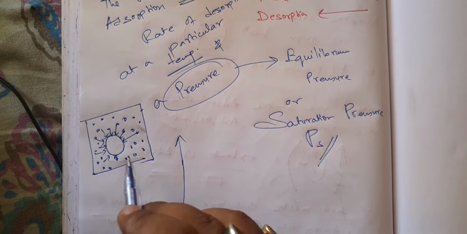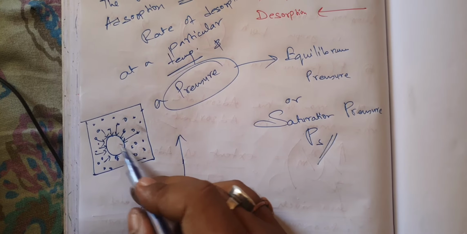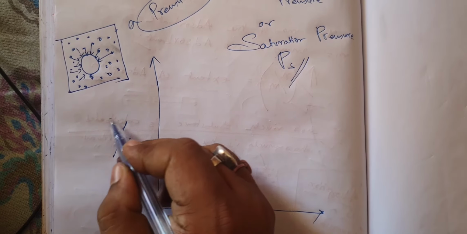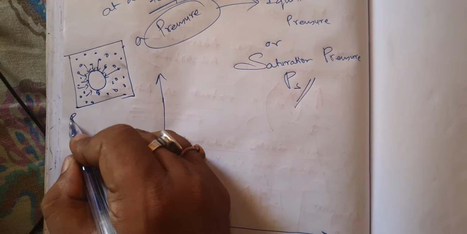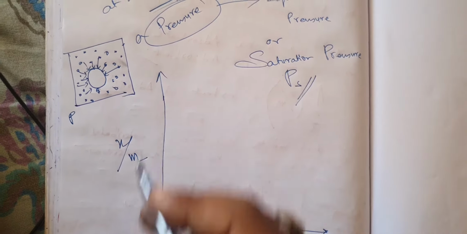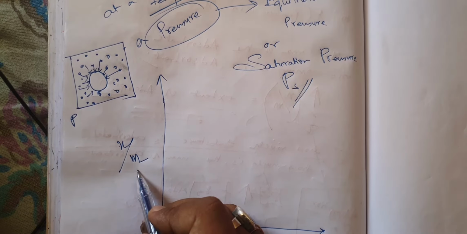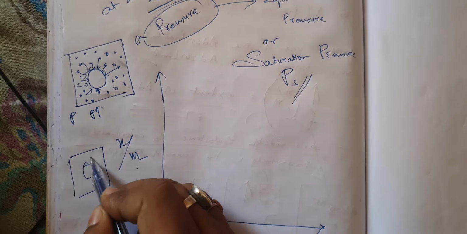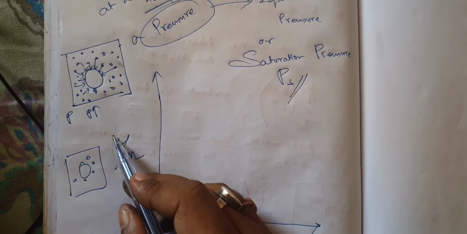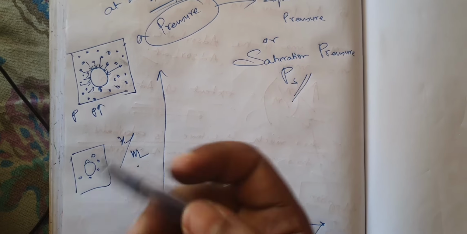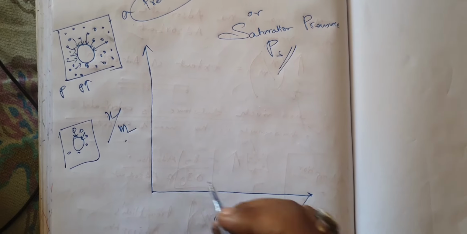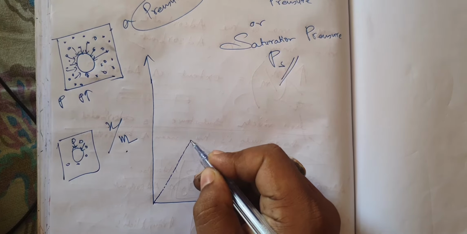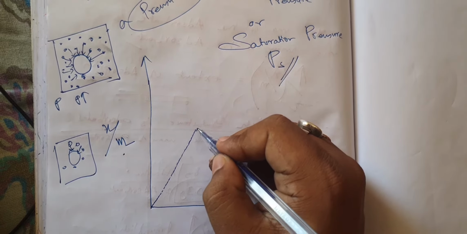Now this rate will increase continuously if the pressure of the gas increases. So at higher pressures of the gas, the x by m value will be more. Suppose it is going on at a lower pressure, then that much amount of x will be adsorbed per gram of the adsorbent, and if you increase the pressure a little bit, suppose in another vessel the pressure is a little bit more, then the amount of x adsorbed upon m will be a little bit more because of the pressure. So you will at first obtain a straight line. Okay, then the line will bend a little bit